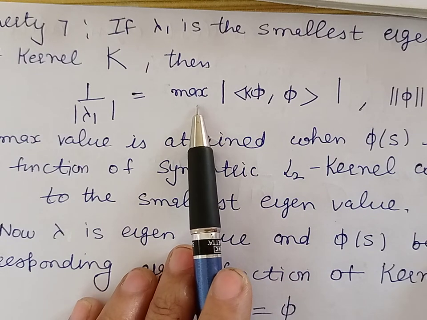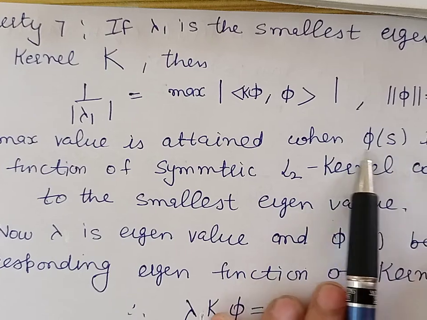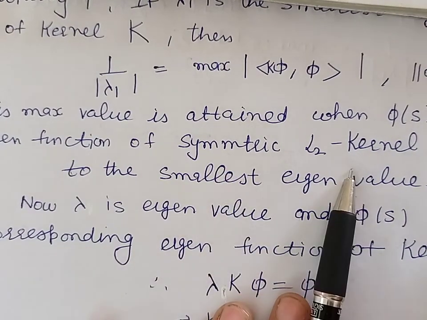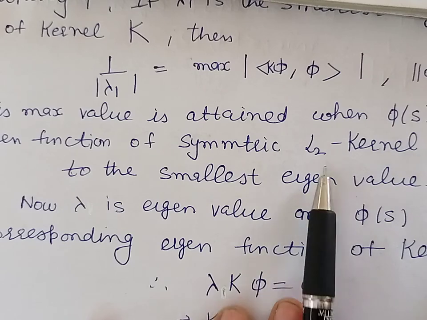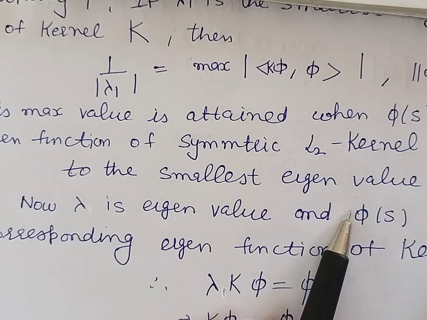And this maximum value is obtained when this function phi is the eigenfunction of the symmetric square integrable kernel corresponding to the smallest eigenvalue.